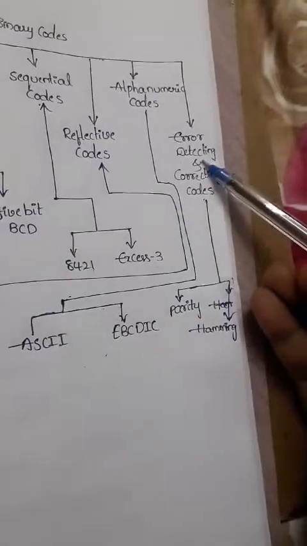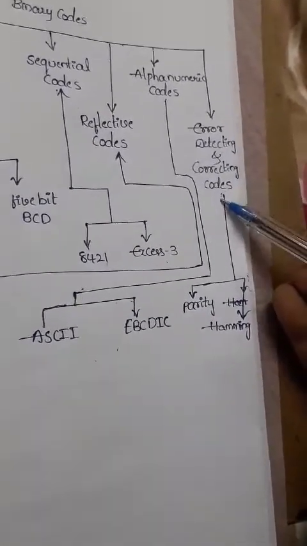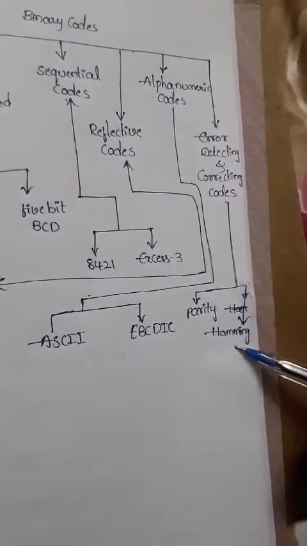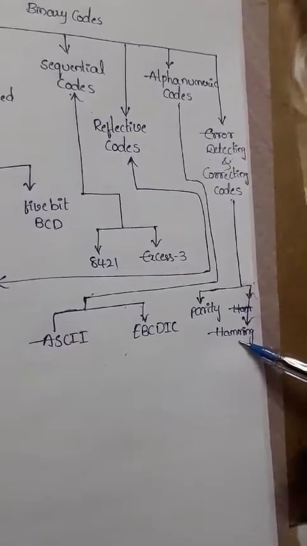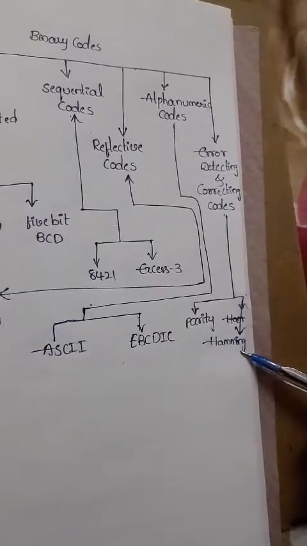Now coming to the last type of binary code, error detecting and correcting codes. In that we have two types. The first one is parity and the second one is Hamming codes. These are widely used for communication purposes.